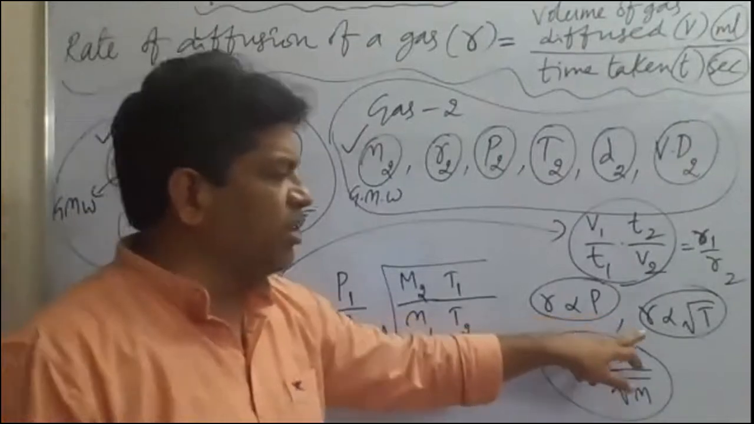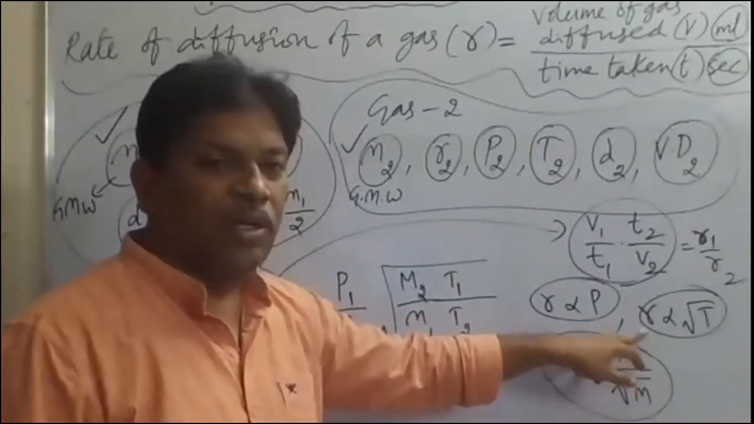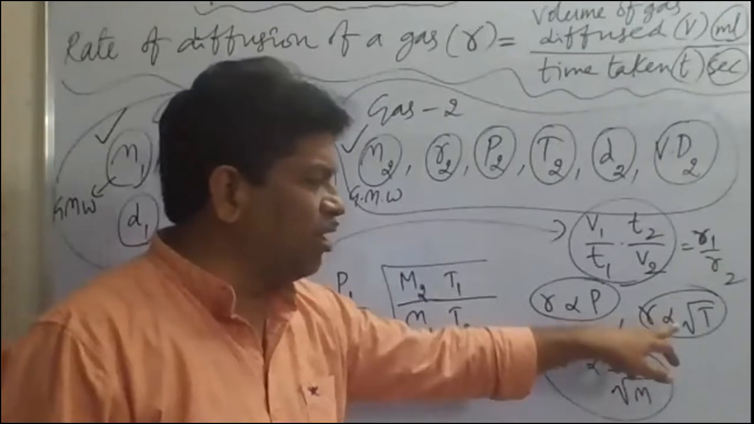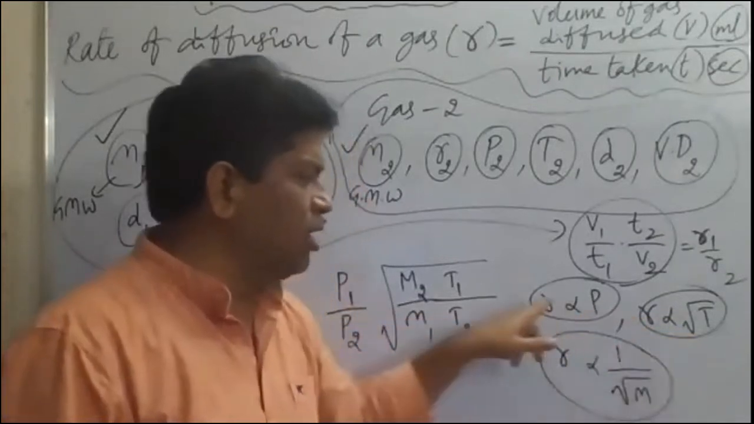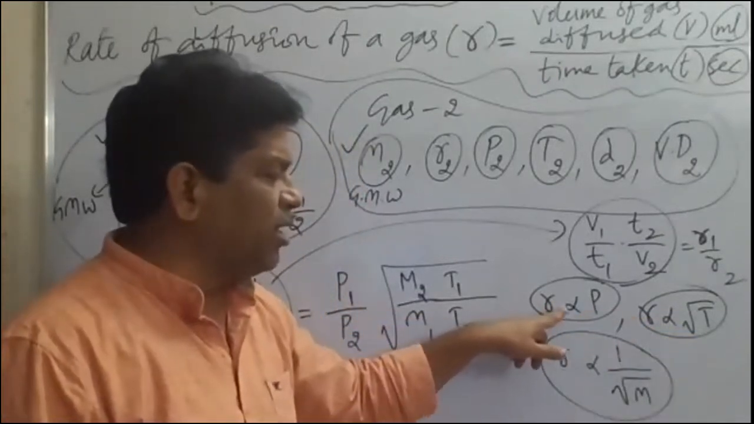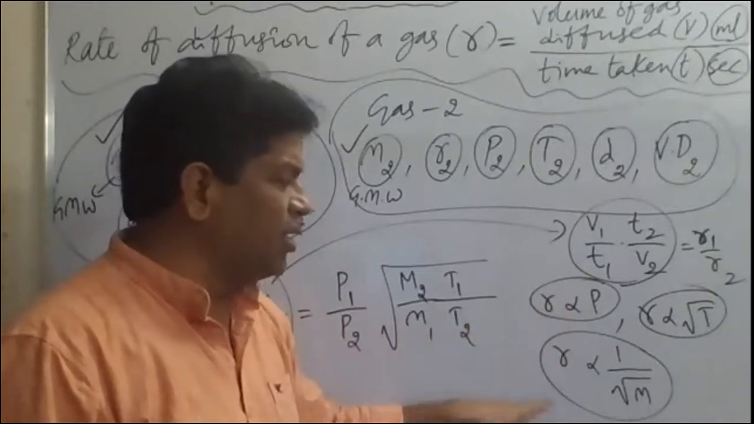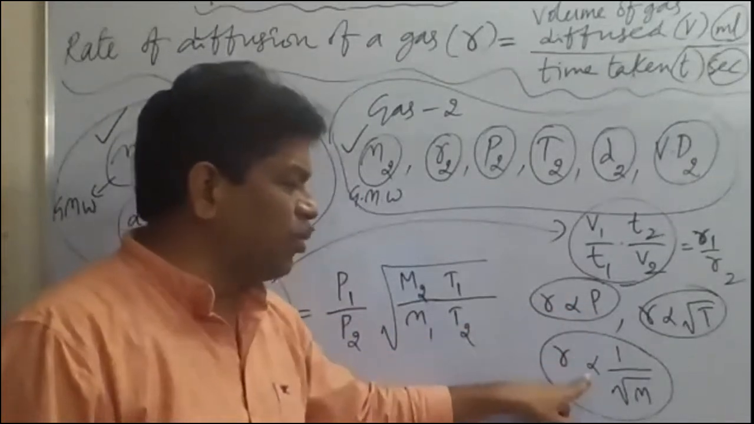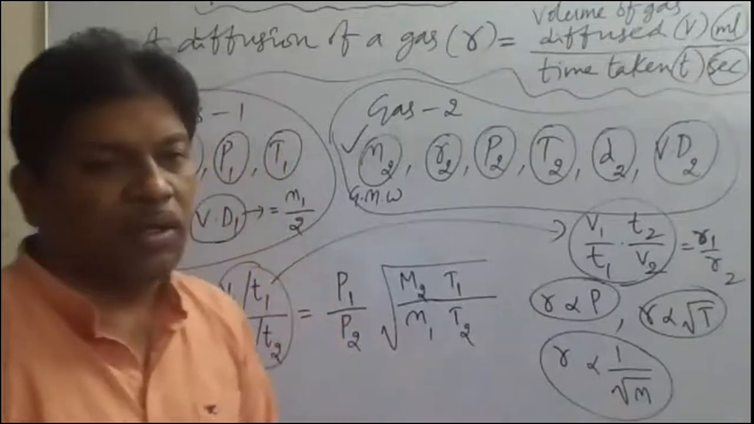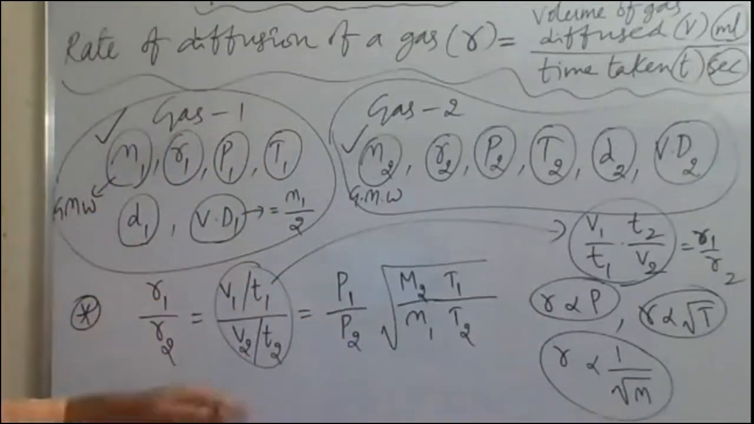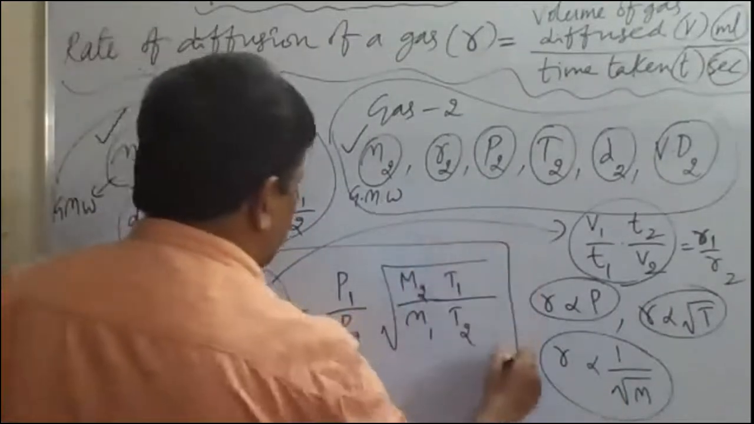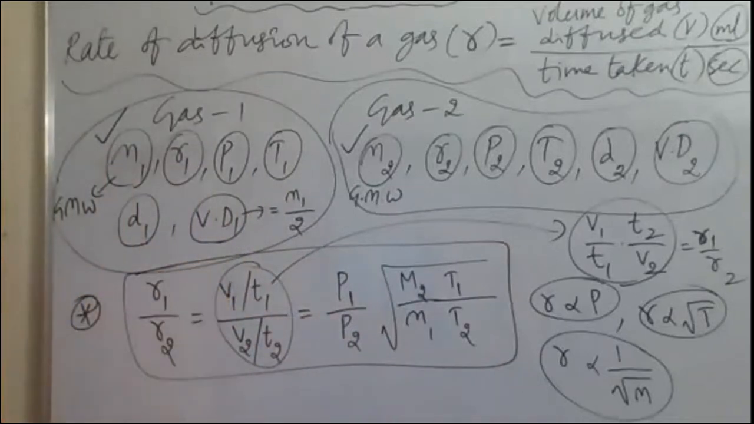So the rate of diffusion of a gas is directly proportional to the square root of temperature, directly proportional to the pressure of that gas, and inversely proportional to the square root of its molecular mass. This equation is very important, because by using it we can solve any type of problem based on Graham's law of diffusion.